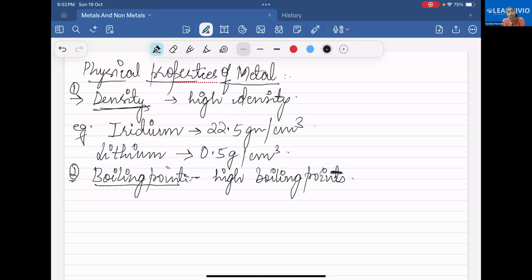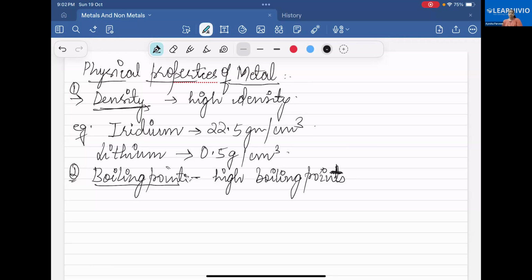How many elements did I tell you just before starting this? I just want to check whether you are with me or not. Just now I told you how many total elements are present around us. Don't look in the copies. Just tell me. There are 118 elements. Very good. Stay with me, okay? I will ask questions.